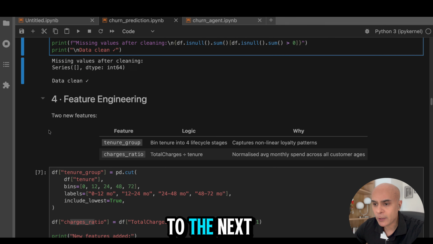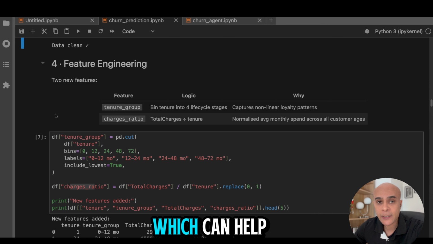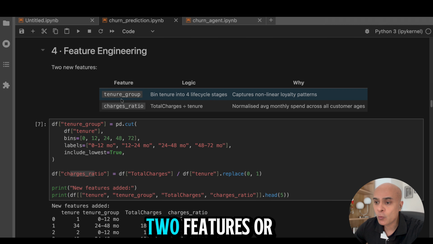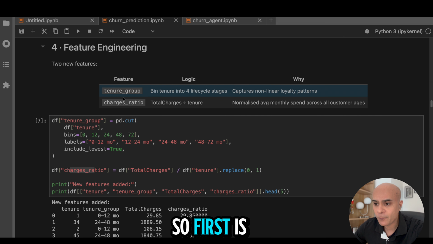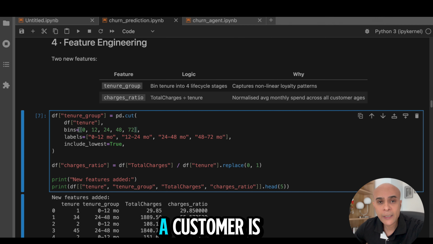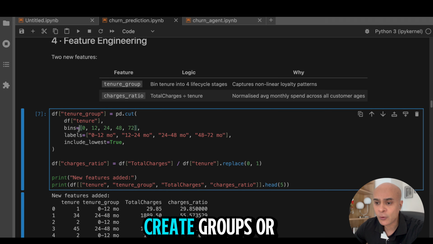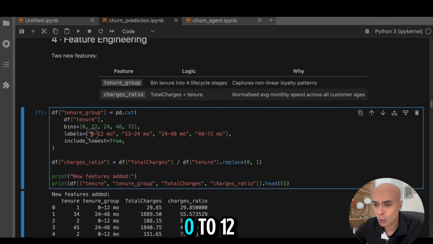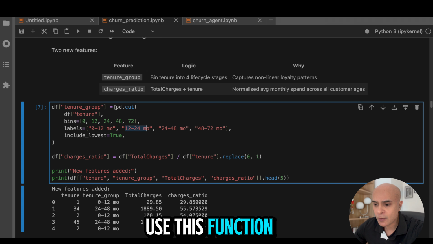Now let's go to the next step, which is feature engineering, which can help us improve the machine learning model accuracy. There are two features here we are going to create. First is a tenure group. Tenure is the number of months a customer is with the company, and this is a continuous number, but we can create groups, also called bins. For example, we can create groups such as 0 to 12 months, 12 to 24 months, and so forth. And you can use this function called pd.cut, which is going to make this happen.